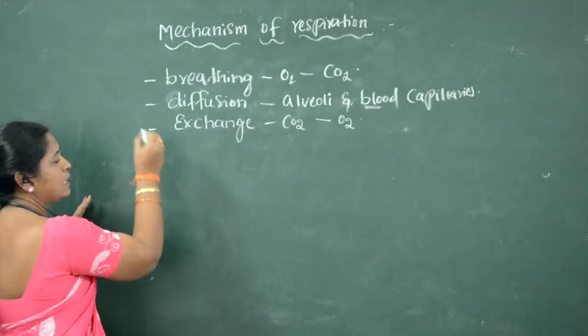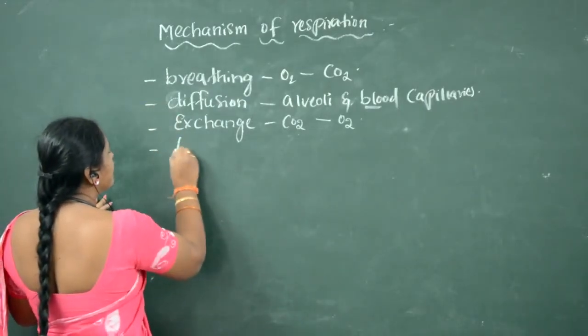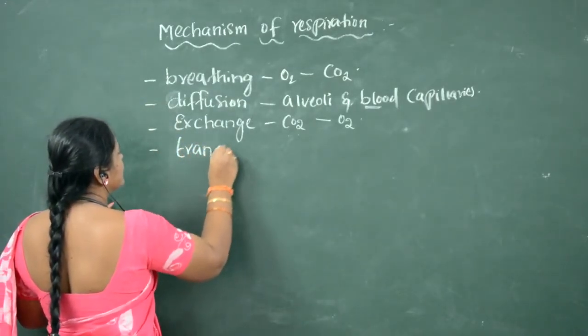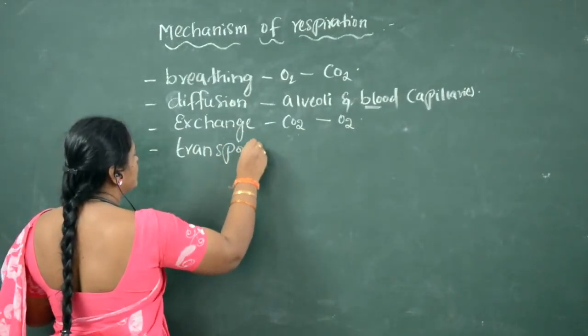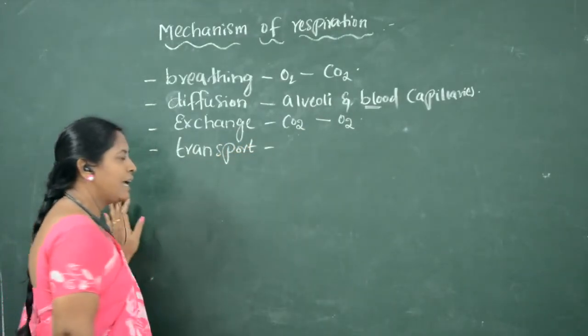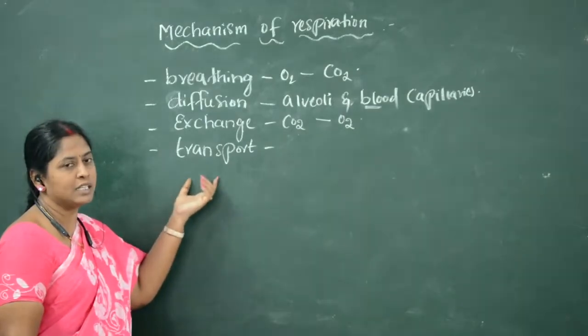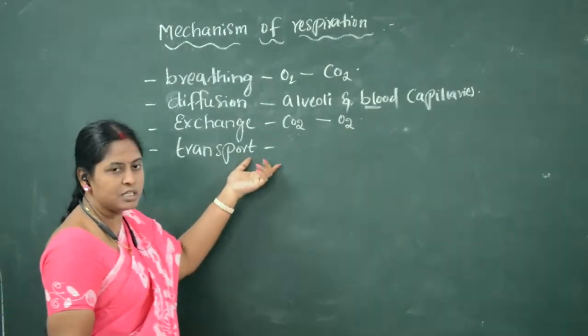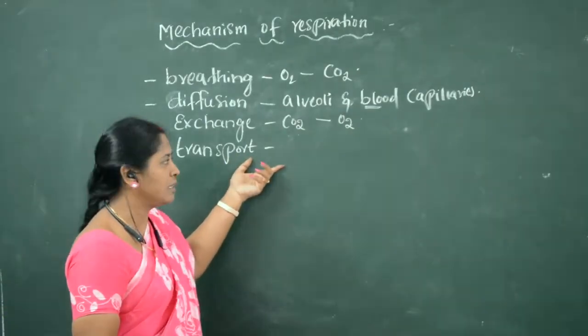The third step in respiration is transport of gases. Transport of gases occurs after exchange of gases.